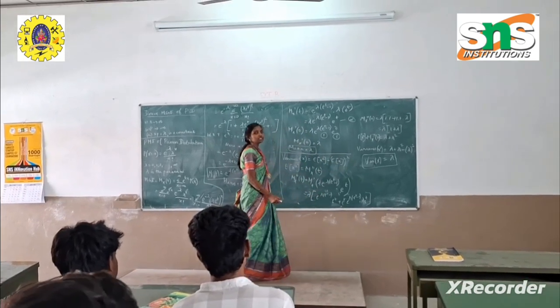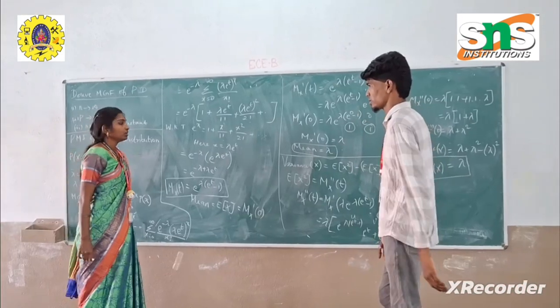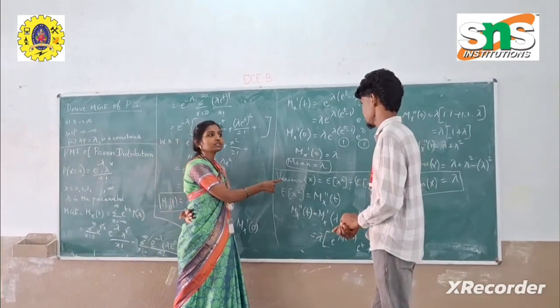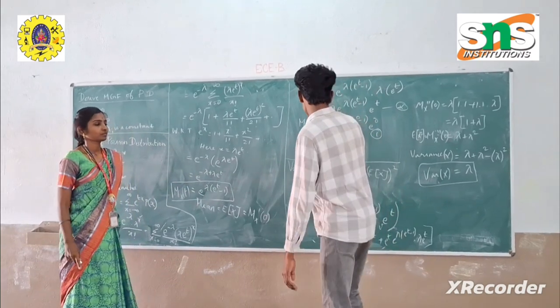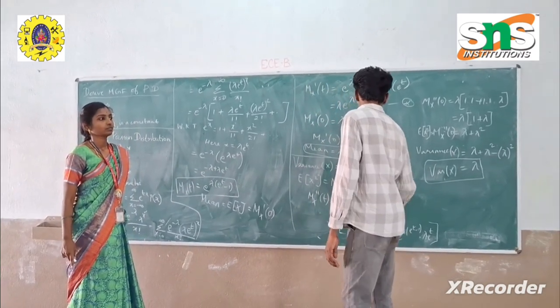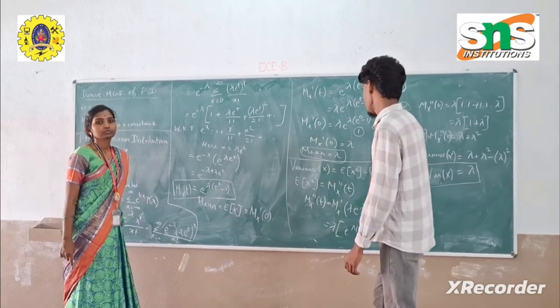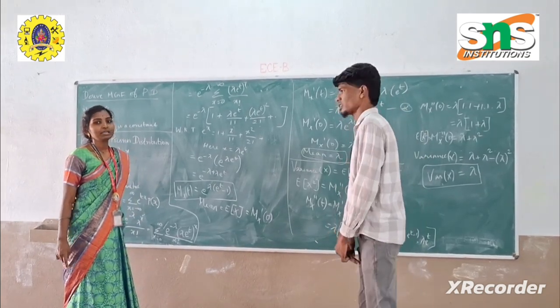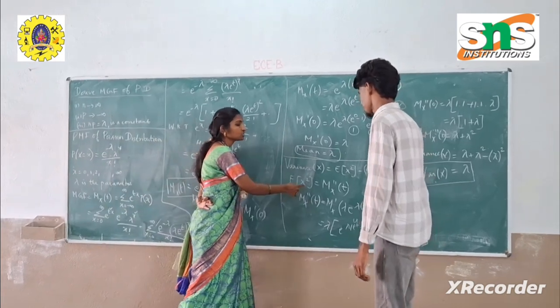Now we are about to learn the variance of the Poisson distribution. What is the variance of x? Variance of x is equal to E of x square minus E of x whole square. And what is E of x square? Mx double dash of 0 is the formula to find E of x square.